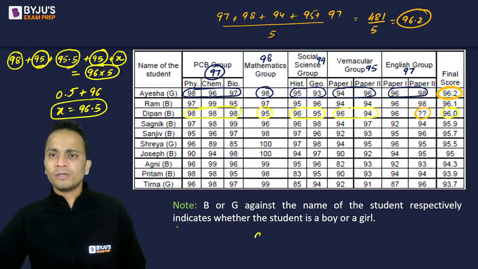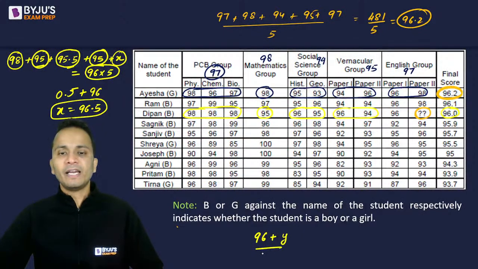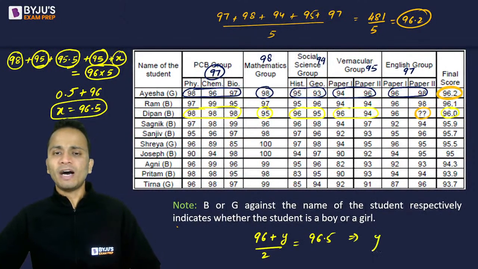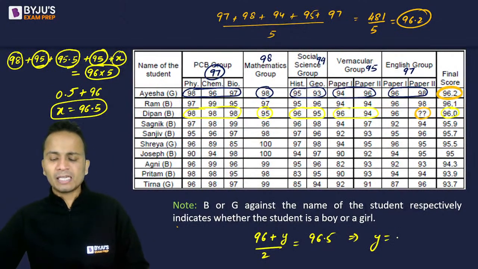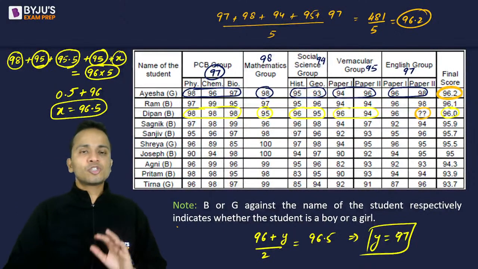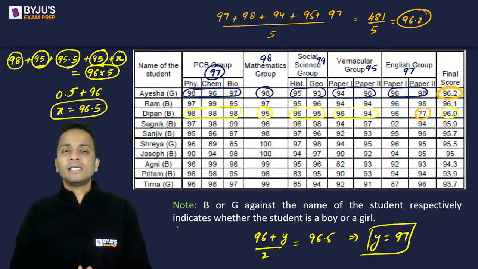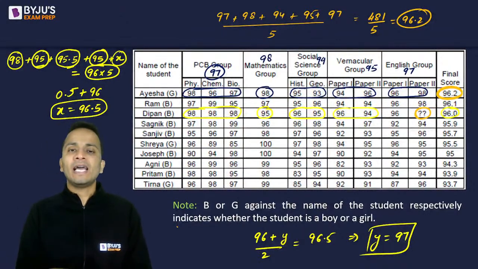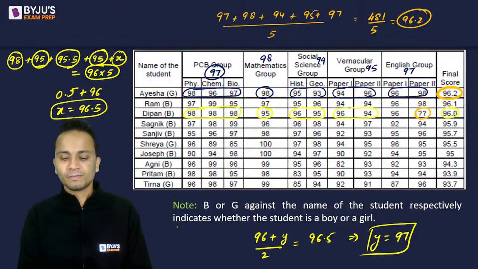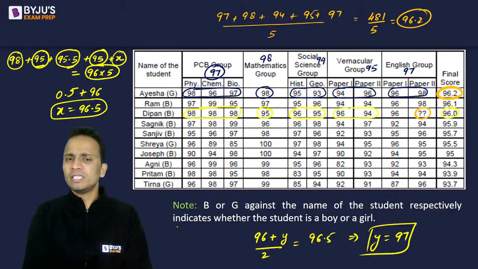So in the English group this student has scored 96 plus the marks of paper 2. I'll call it y, divided by 2 is equal to 96.5. So the value of y, that means English paper 2 के marks, will be equal to 97. So Deepan has scored 97 marks in English paper 2. This is one piece of information that I have already received, and probably it will be used in subsequent questions. We'll see that.